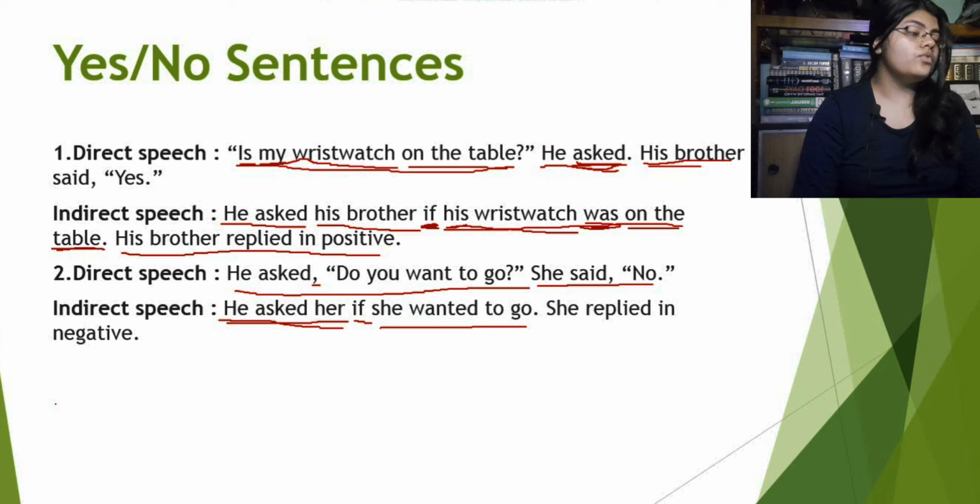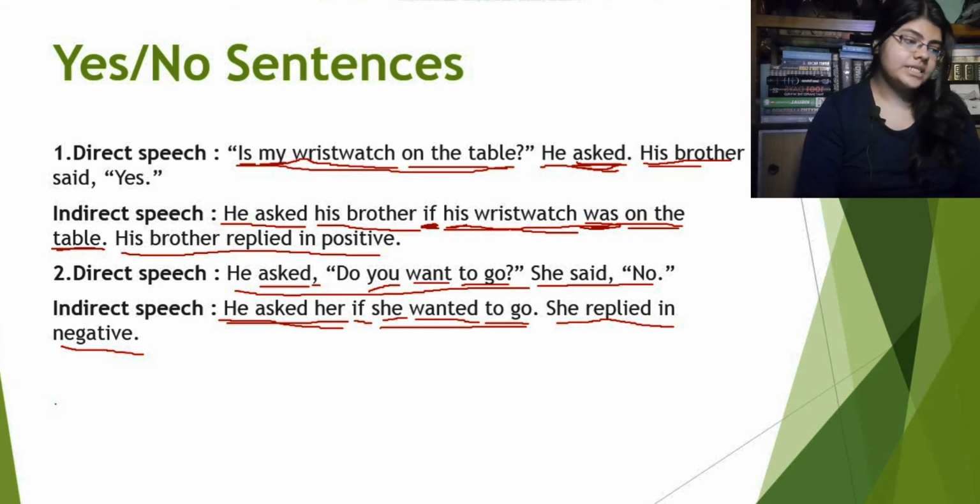So, the you will be she, want will be wanted because the reporting verb is in past tense, and the rest of the sentence to go will be to go. So, we completed the first sentence. Now, for the second sentence, she said no. This will be exactly how it was in the previous one, but in negative. She replied in negative, right?